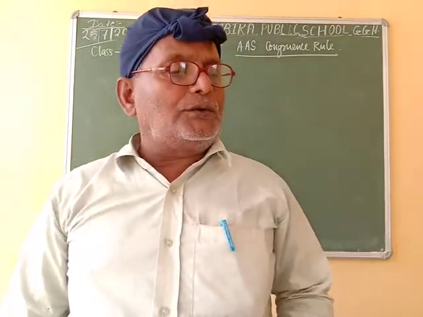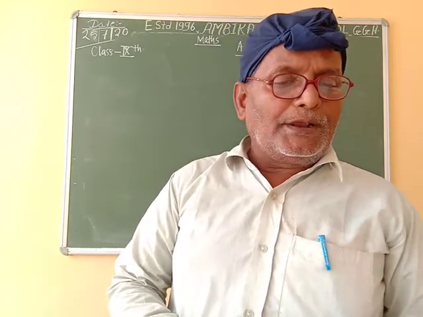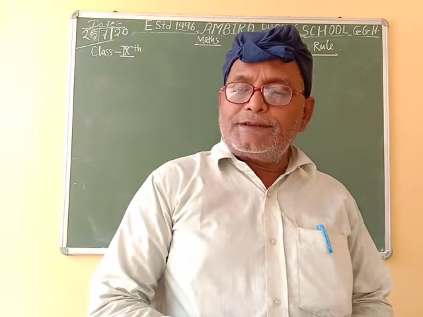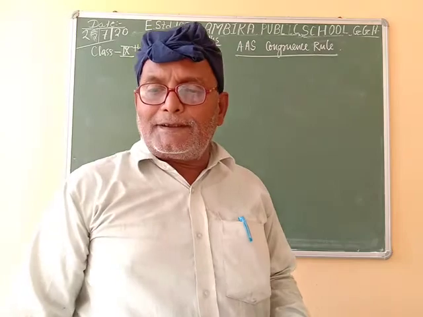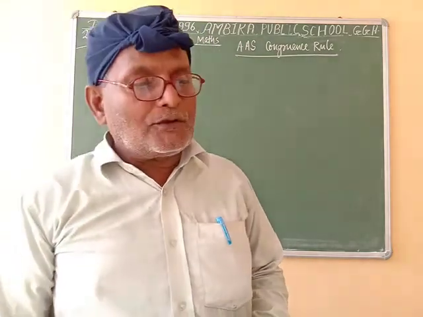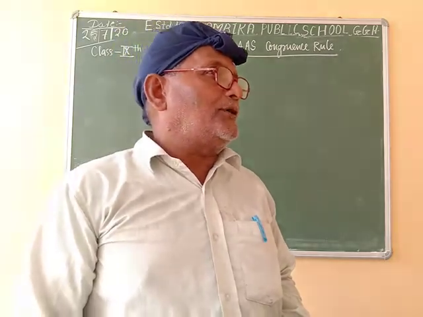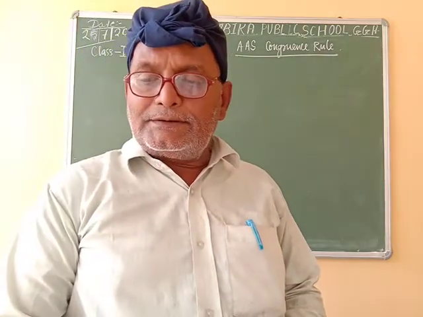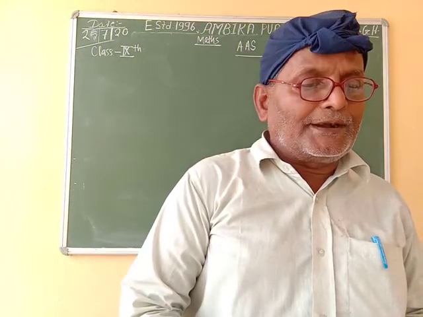In the previous class, I taught the ASA congruence rule. In this period, I am going to prove the AAS congruence rule. According to the rule, if two angles and any side of one triangle are equal to the corresponding angles and side of another triangle, then the two triangles are congruent.